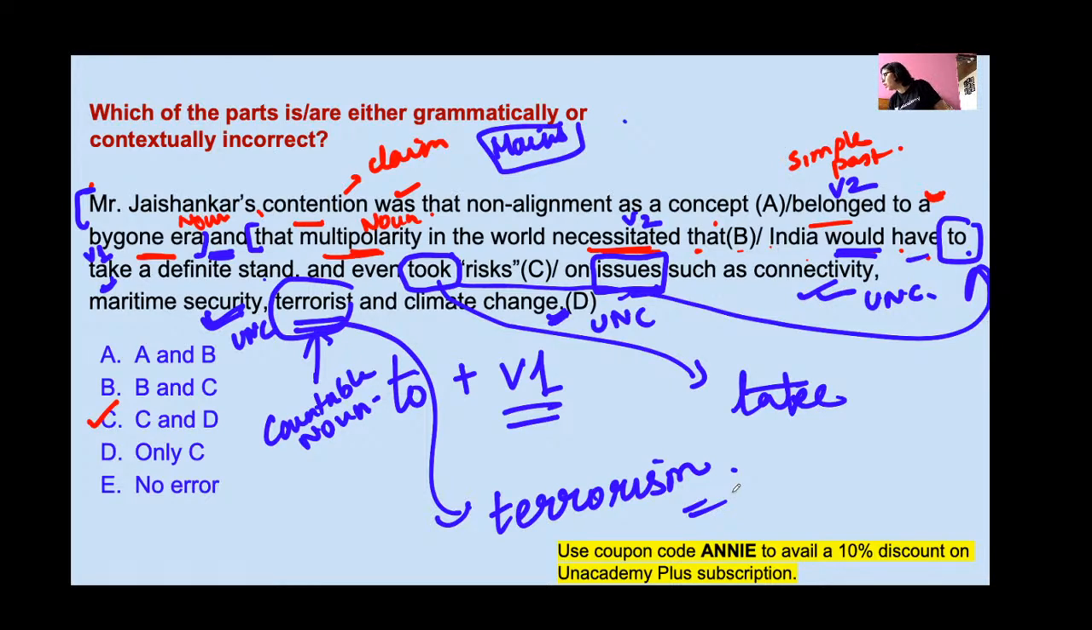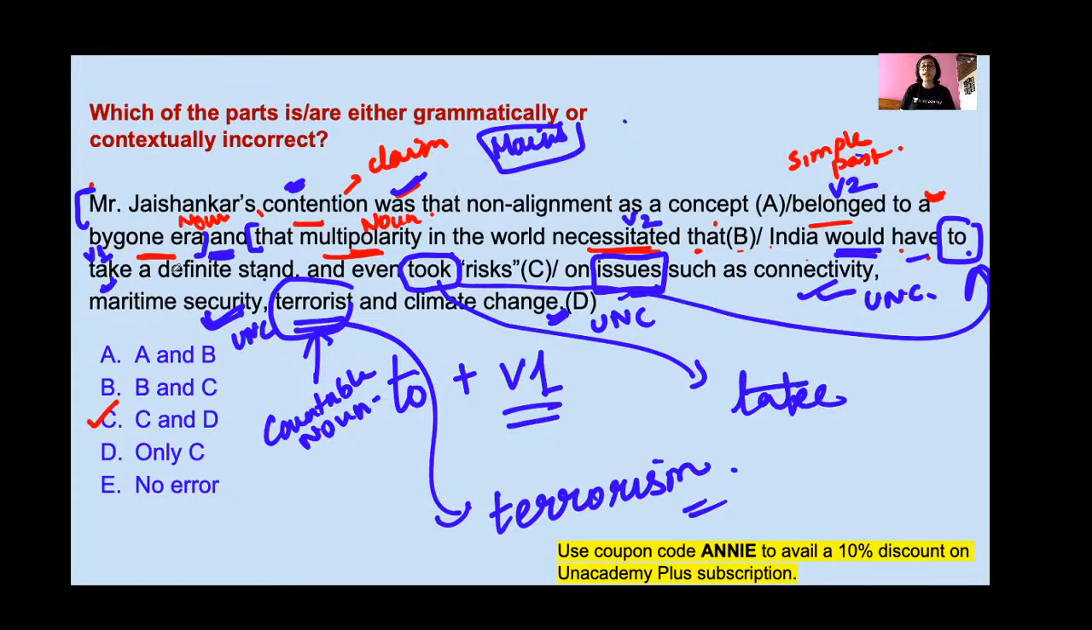Rajni says, second part in which sentence? Second part, this one. Mr. Jaishankar's contention. So I'll explain once again. Mr. Jaishankar's contention. Contention means claim. So this noun is a singular noun. That's why we are using 'was'. That non-alignment as a concept belonged to. So this sentence is in simple past. So that's why here we are using the second form of the verb.